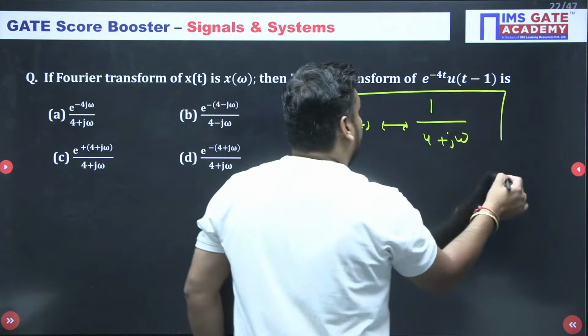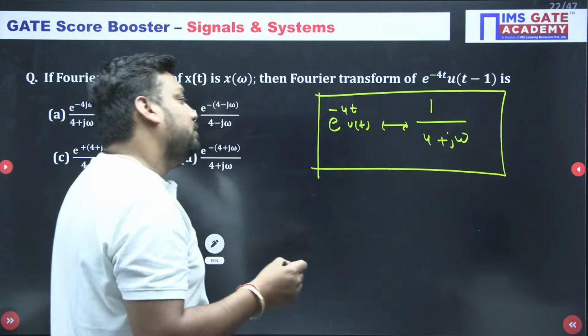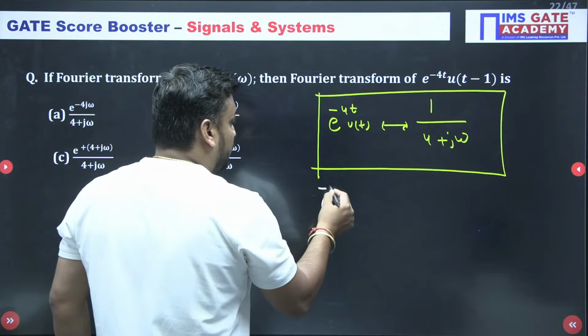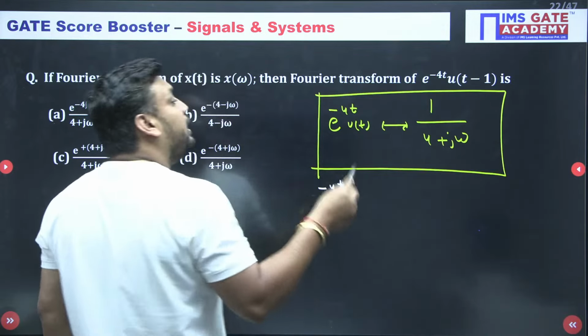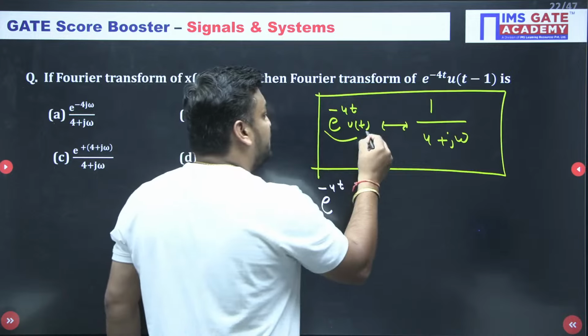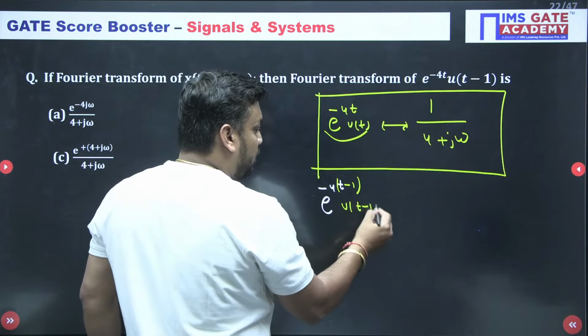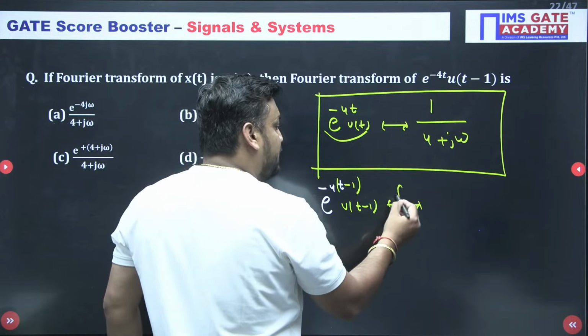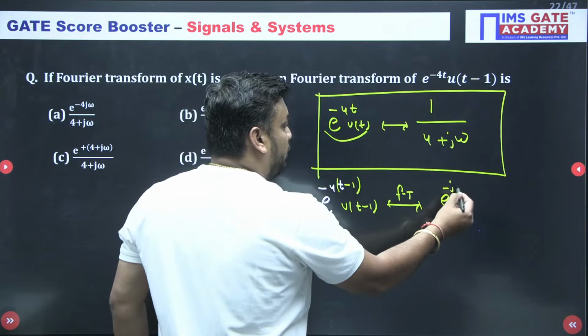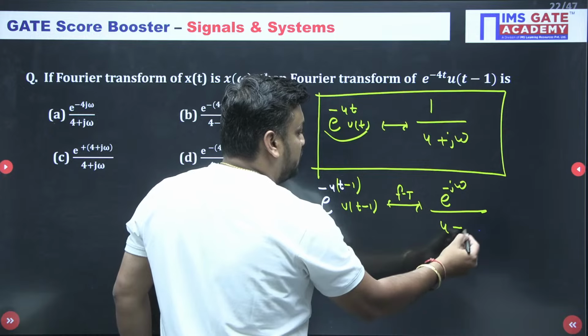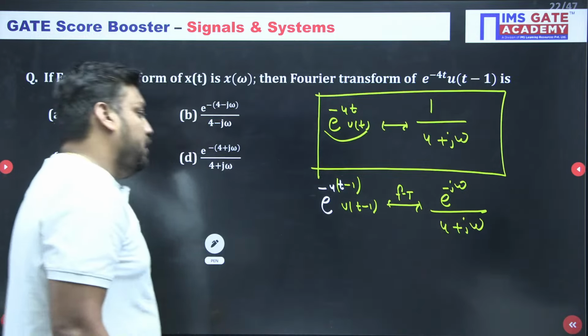What is the answer? e to the power minus 4t u(t). If I apply time shifting, if this is X(omega), time shifting means t minus 1, or u(t minus 1), then time shifting always carries the same sign. So e to the power minus j omega upon 4 plus j omega.